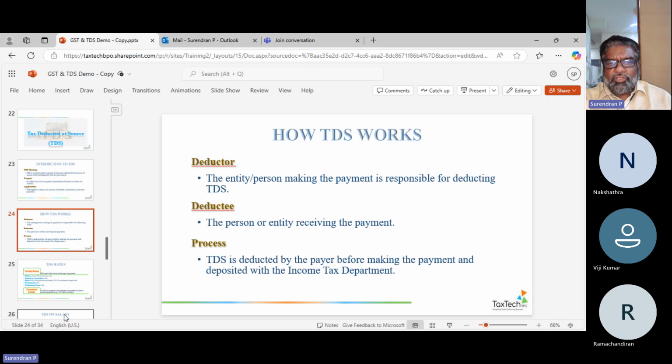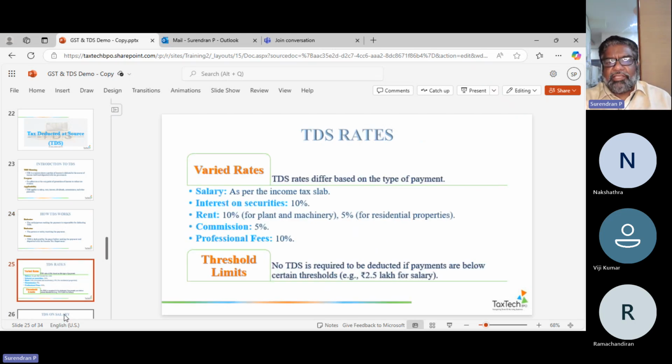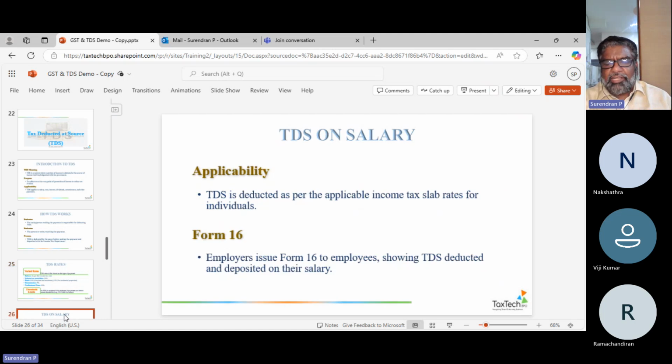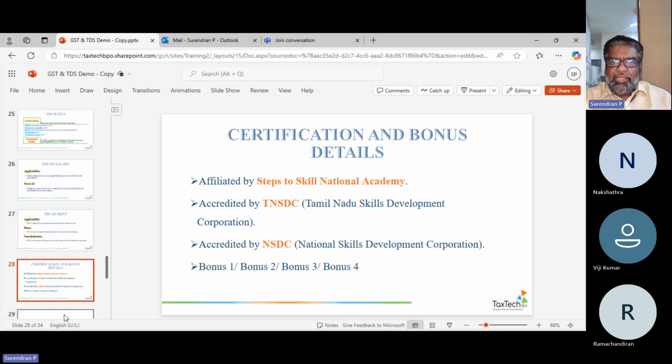So how TDS works on the deductor, on the deductee, and the process. All these lines we will see on these rates. We will understand the TDS rates on salary, TDS on rent, and let me come back to the affiliation part. Now I think I have done my demo there, so now you will understand how in-depth this particular course is going to help you.